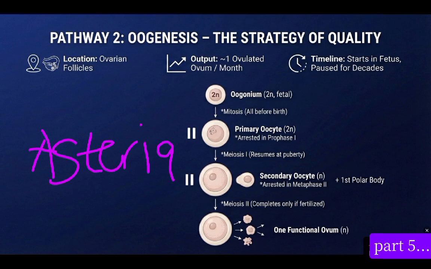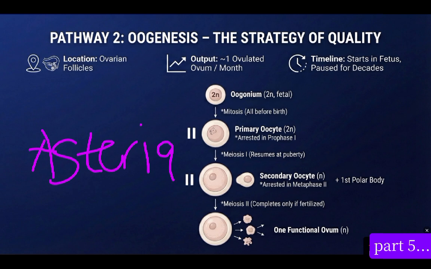And what is happening? These cells start dying by a process known as what? Atresia. So they ask, what is atresia? Atresia is when the eggs of the female start dying, the oocytes start dying with time. So this 2 million eggs will reduce to 400,000 eggs. The 2 million eggs will be destroyed by a process known as atresia to 400,000 eggs.